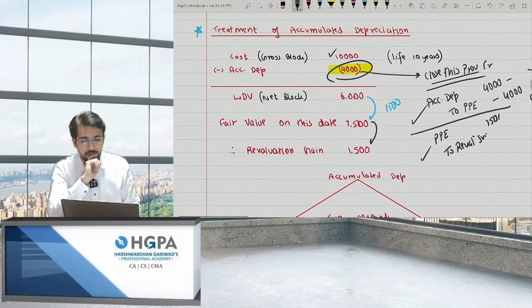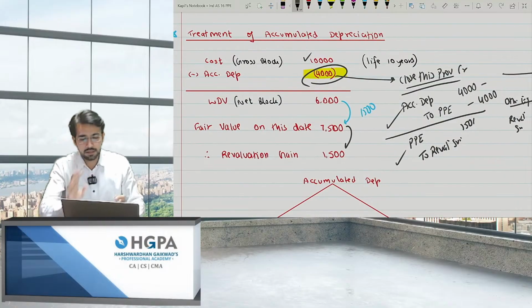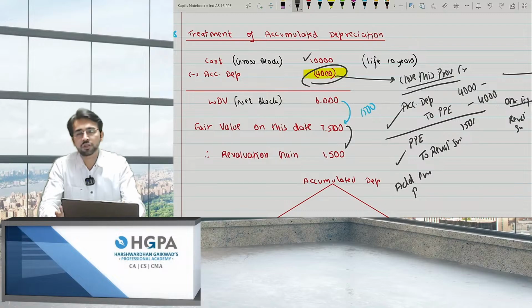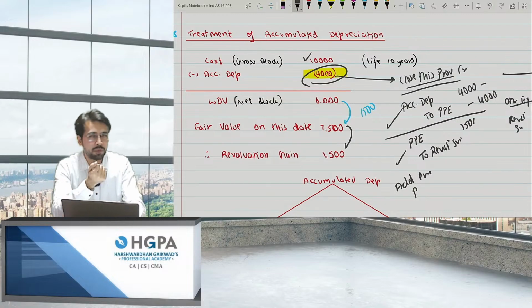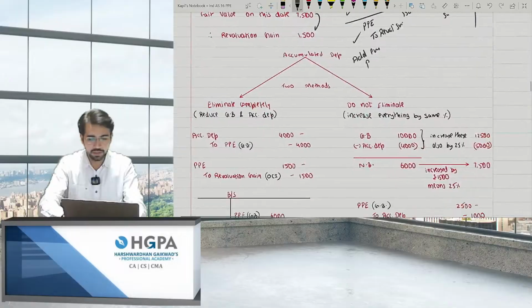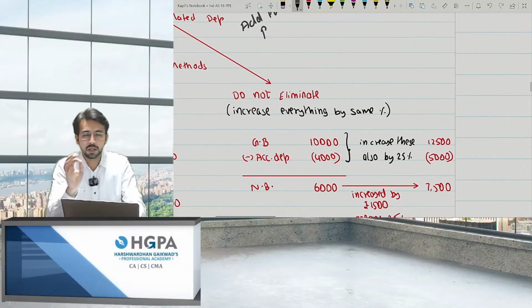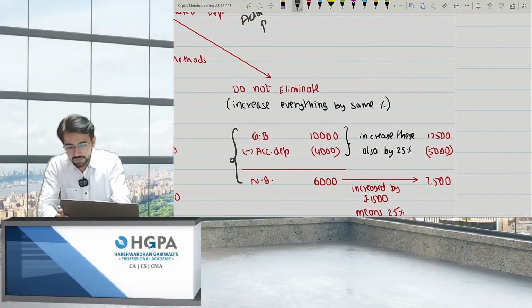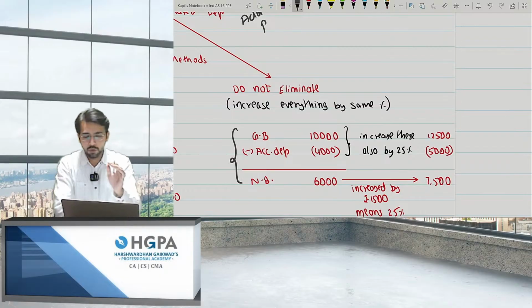This was the first method. The second method says add everything by the same proportion. What is adding everything by the same proportion? I'll give an example over here itself. The second option is do not eliminate, increase everything by the same percentage. First of all, you have a gross block of 10,000. 4,000 was the accumulated depreciation and the net block was 6,000. This was the picture given to you.